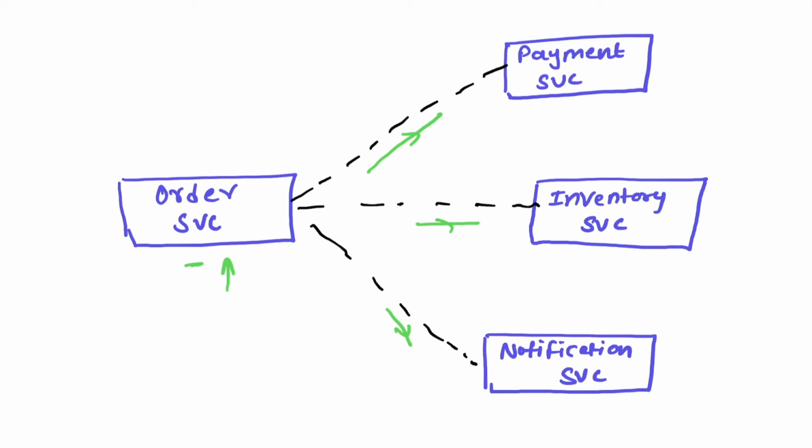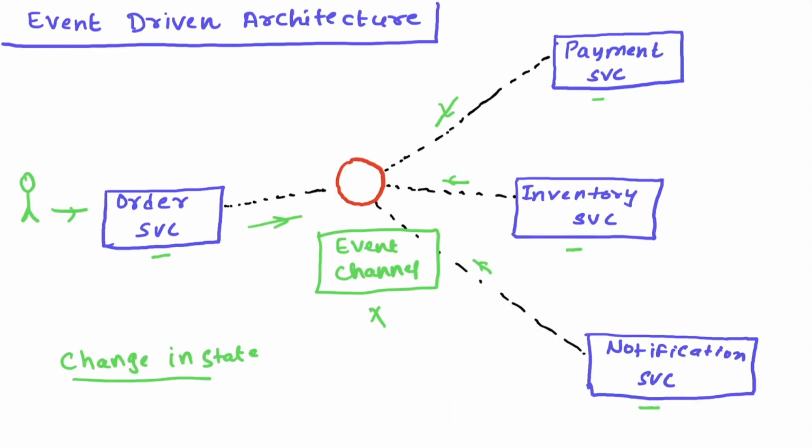Why? Tomorrow, if there is another service, let's say service X, which also has to be notified, in that case also, it is the responsibility of order service to notify the new service in this architecture. So everything is dependent on order service in this type of architecture, which creates a tight coupling with the order service. This is the problem with this architecture pattern. That's why event-driven architecture came into picture and it's becoming popular.